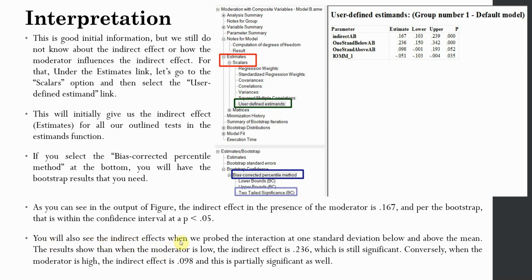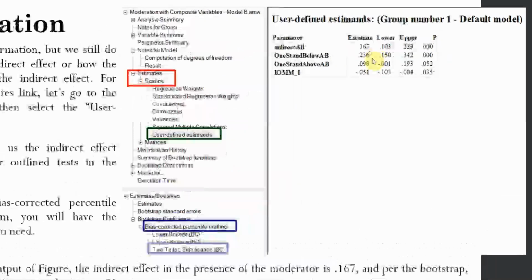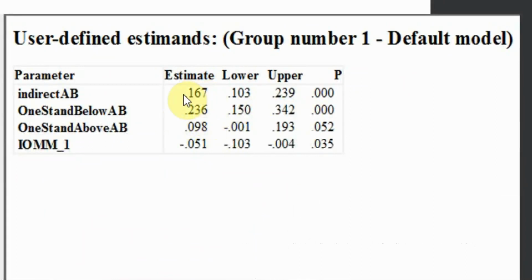You will also see the indirect effects when we probed the interaction at one standard deviation above and one standard deviation below, that is above the mean and below the mean. The results show that when the moderator is low, that is low role ambiguity, this is the indirect effect, that is it strengthens. Your indirect effect is improved.